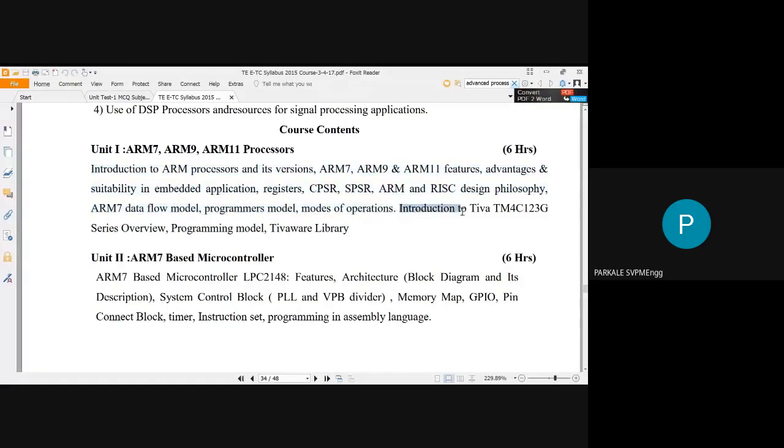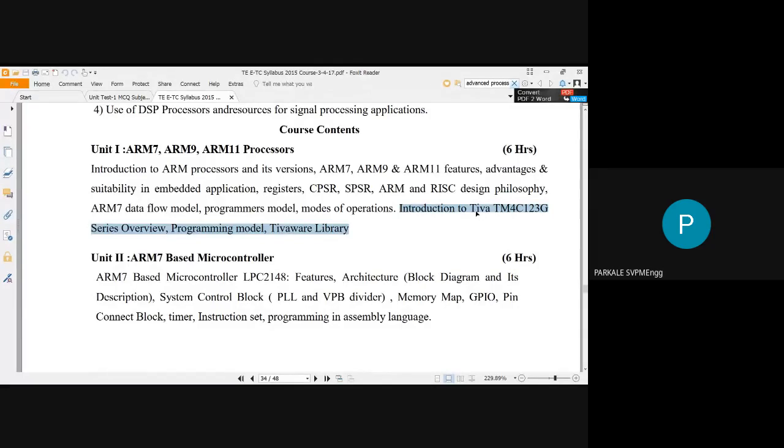Now there is one more platform available for the users. If some students are not familiar or comfortable with ARM type of embedded boards, they can use the next board called the TIVA TM4C123Z. So this is called a TIVA board.